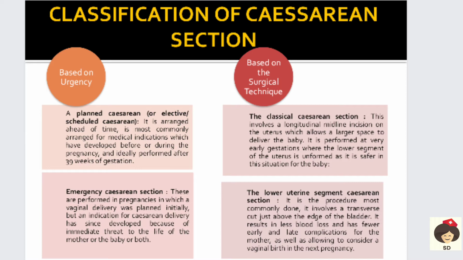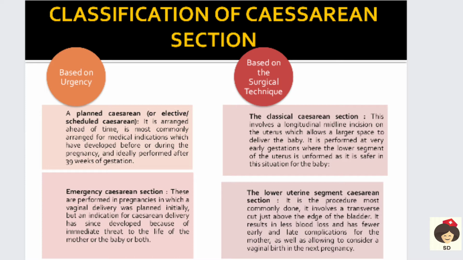Next is the lower uterine segment cesarean section. Here the incision is made transverse, that is in a horizontal way at the lower segment. It is also called a bikini line, where the pubic hairline is. On that area they make an incision in a horizontal way, just above the edge of the bladder, and then they deliver the baby.